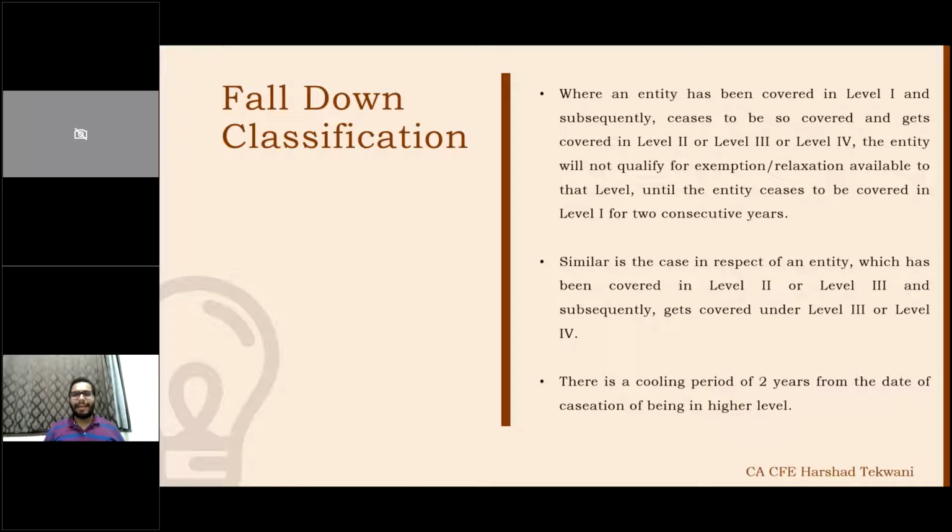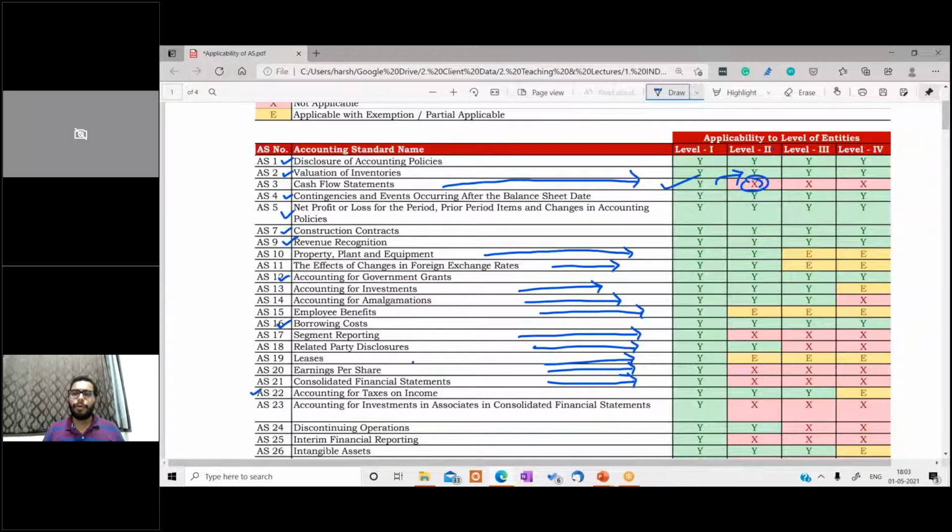So people might be thinking whether we are supposed to make a cash flow statement for level 2, level 3, level 4. The answer is no. For level 2, level 3, level 4, a cash flow statement is not required.